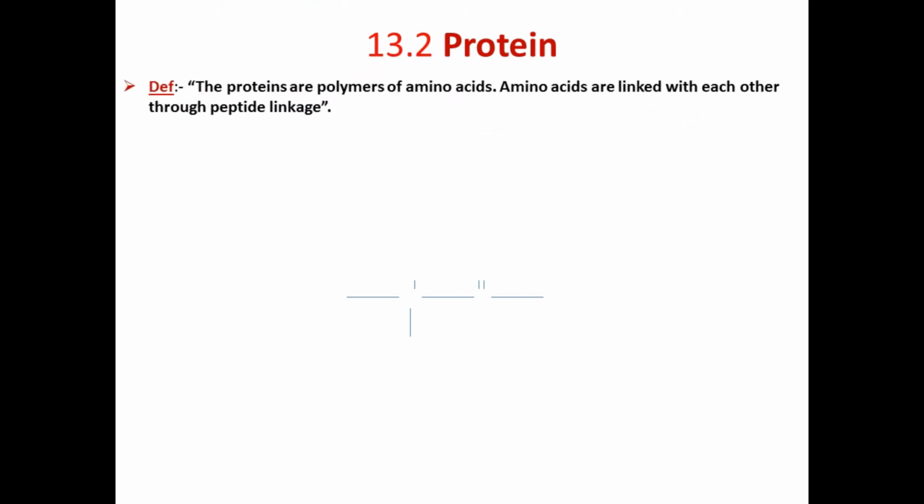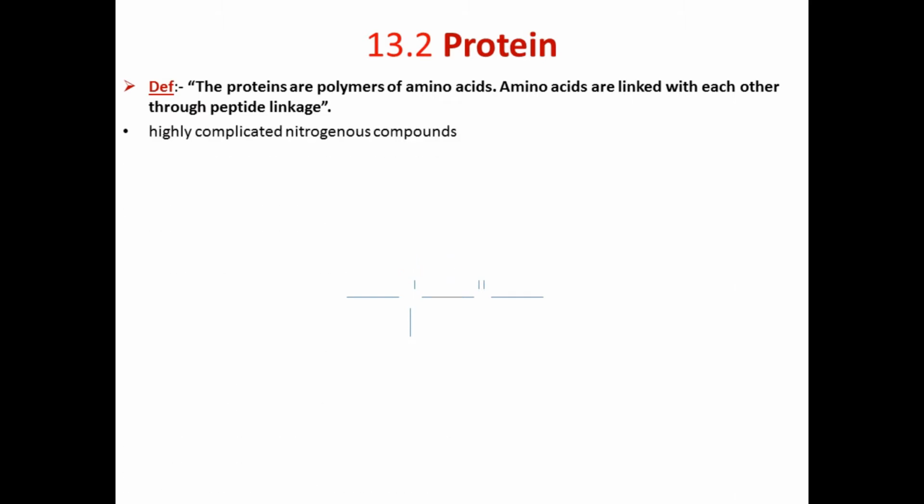Proteins. The proteins are polymers of amino acids. Amino acids are linked with each other through peptide linkage. Polymers means many: mer means unit, poly means many. So proteins are composed of many units of amino acids. Many amino acids are linked together and form a protein. So how do these amino acids link together? They link together with the help of peptide linkage.